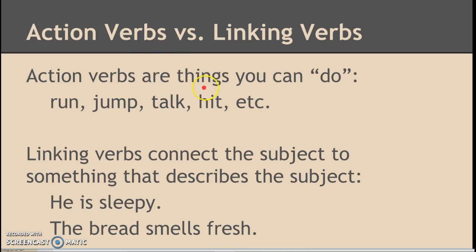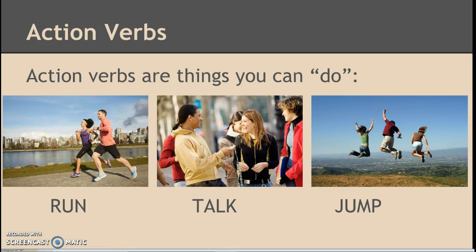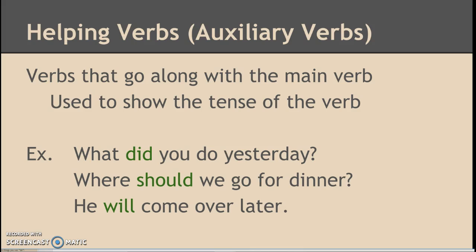There are a lot of different kinds of verbs. Action verbs, again, are the things that you can do. So run, jump, talk, hit, etc. And linking verbs connect the subject to something that describes the subject. So he is sleepy, the bread smells fresh. They link two things together. Okay. Again, action verbs are things you can do. There's some more examples of action verbs.